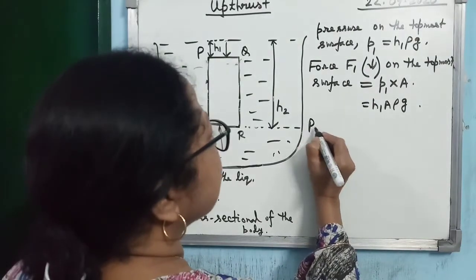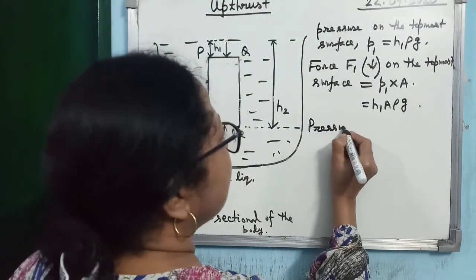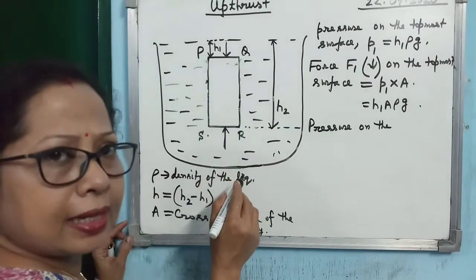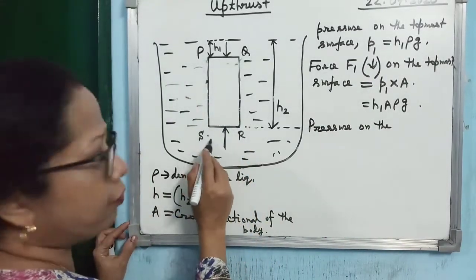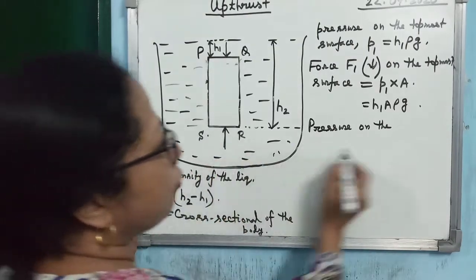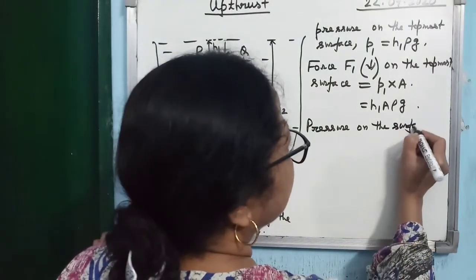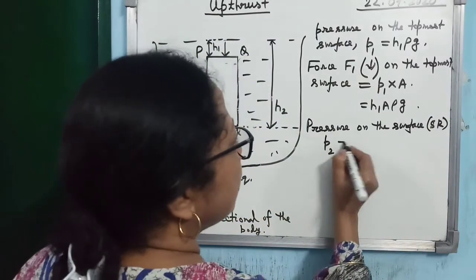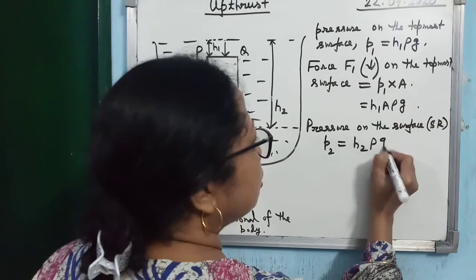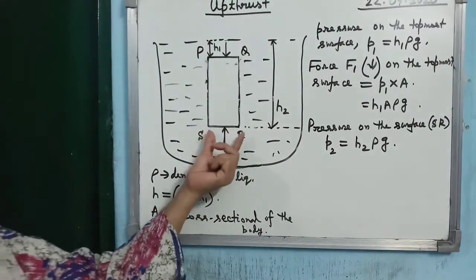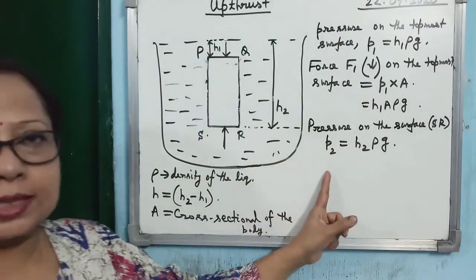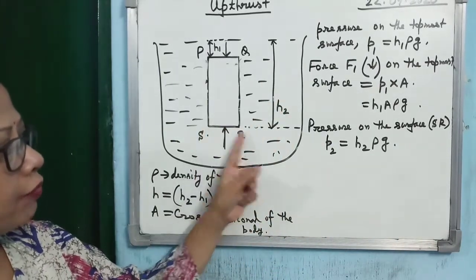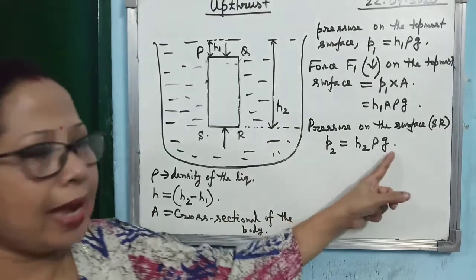Now exactly in the same manner, what will be the pressure on the bottom surface? I am not writing the bottom surface, I am writing the name of the surface, SR. What will it be? P2 will be h2 rho into g, isn't it? Just see here, liquid pressure is given by h rho g. So what is the depth of the surface SR? h2. So it will be h2 rho g.